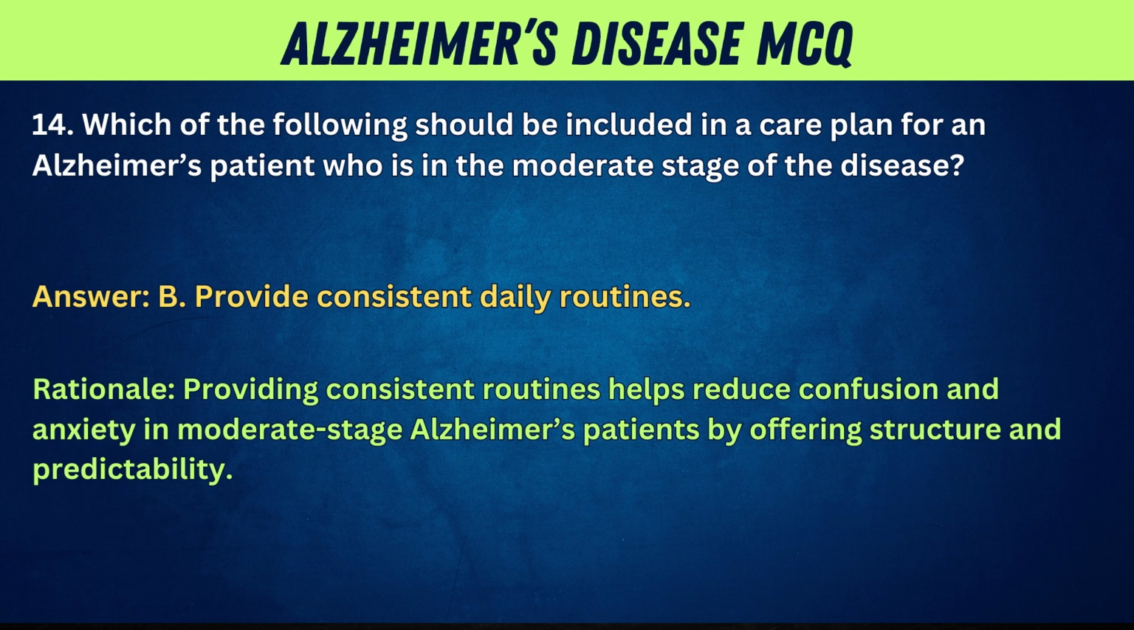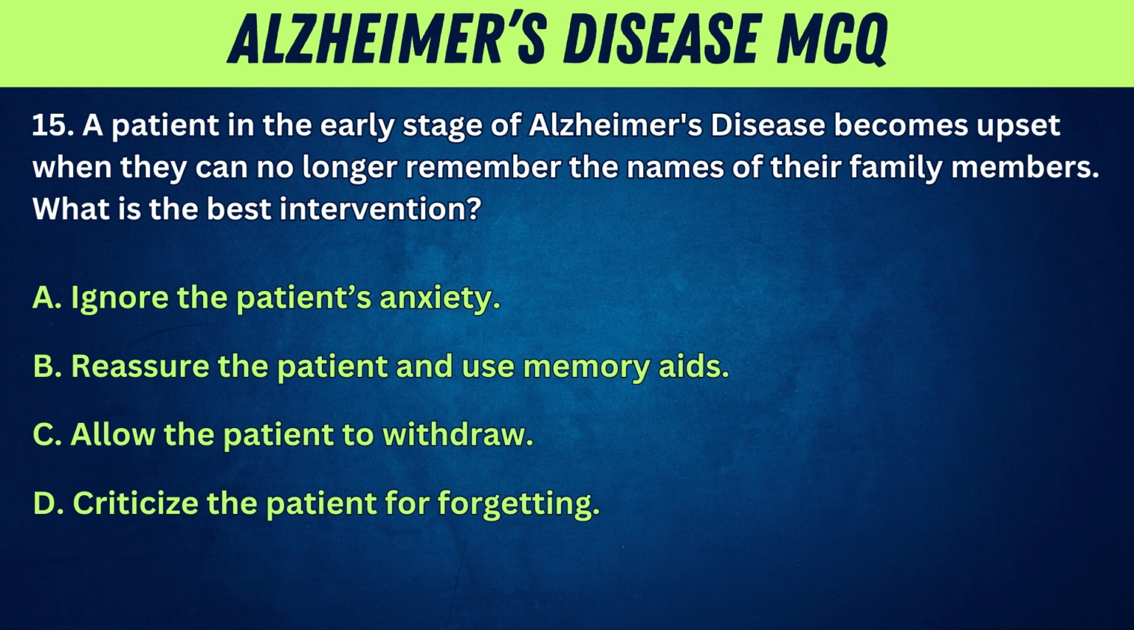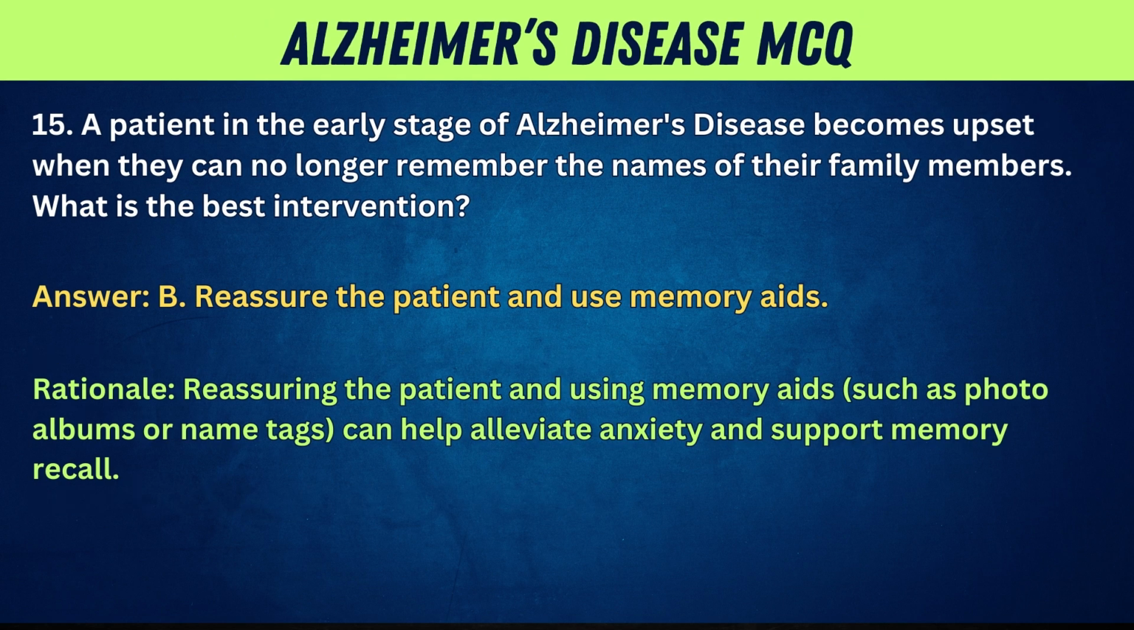and predictability. 15. A patient in the early stage of Alzheimer's disease becomes upset when they can no longer remember the names of their family members. What is the best intervention? A. Ignore the patient's anxiety. B. Reassure the patient and use memory aids. C. Allow the patient to withdraw. D. Criticize the patient for forgetting. Answer: B. Reassure the patient and use memory aids. Rationale: reassuring the patient and using memory aids such as photo albums or name tags can help alleviate anxiety and